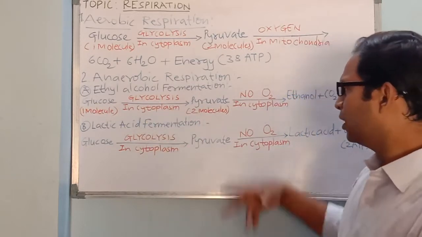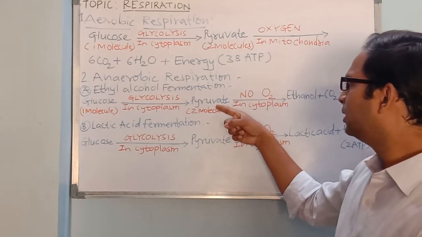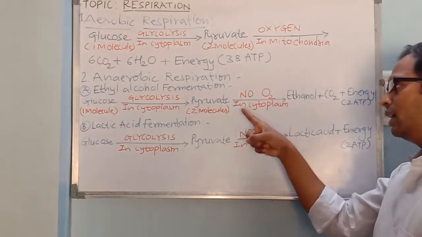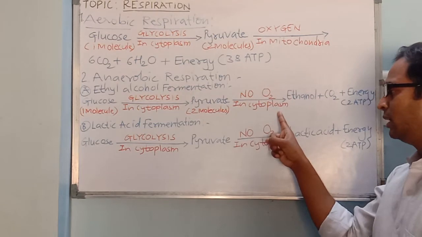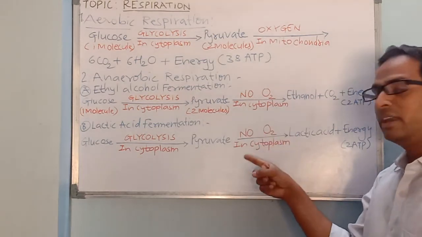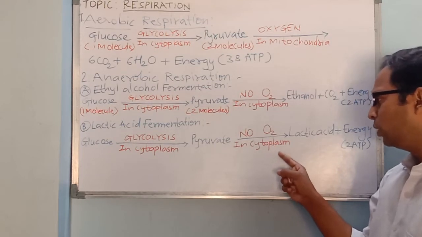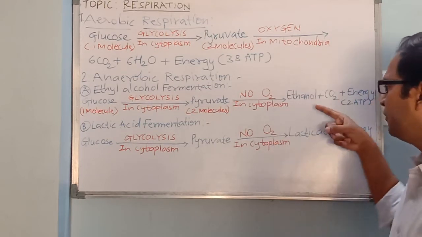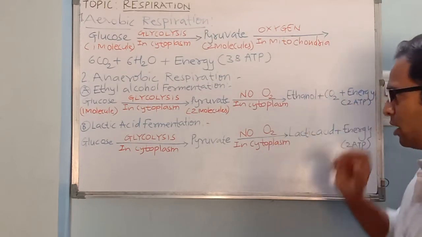Now this pyruvic acid in absence of oxygen, again in cytoplasm only, is converted into different byproducts or different end products.